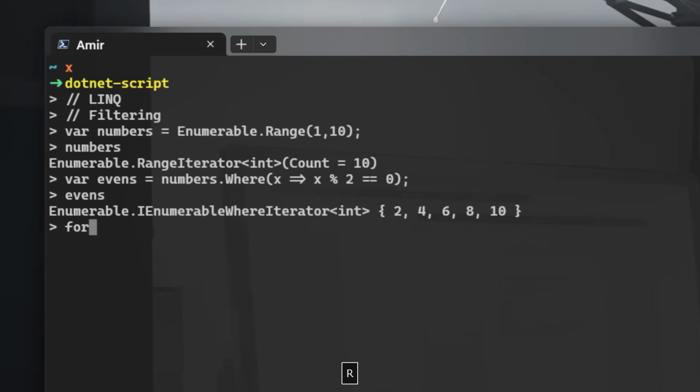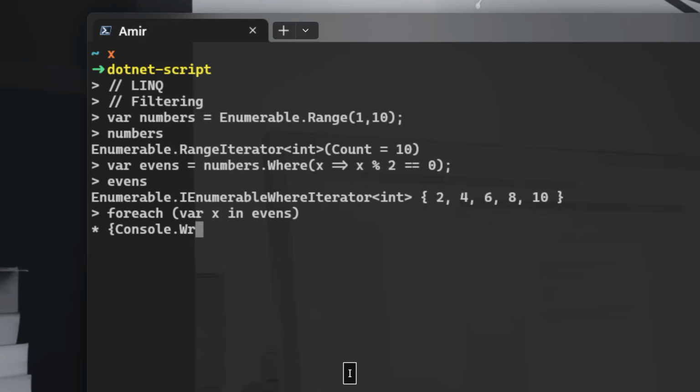So we can use the foreach loop that we have seen earlier. foreach var x in evens, I will Console.WriteLine x. Okay, 2, 4, 6, 8, 10. It has printed the even numbers properly. This is what where does.